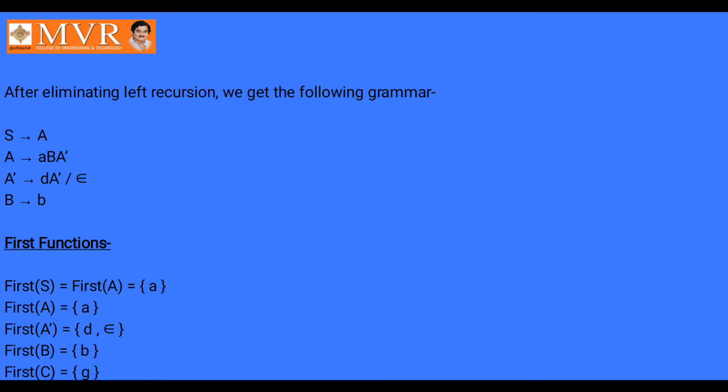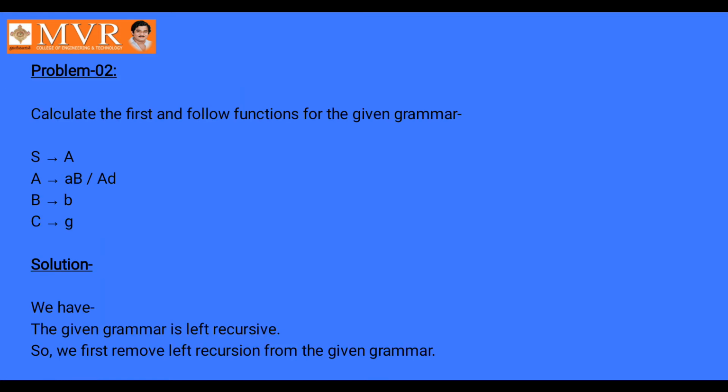Observe clearly for one minute. I am moving the screen once again for your understanding. In the given problem, we have left recursion, so first we have to remove left recursion from the given grammar.